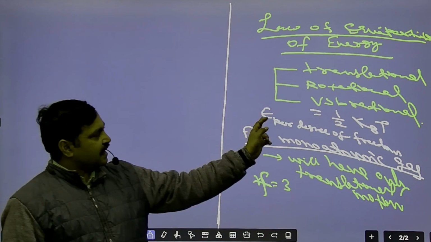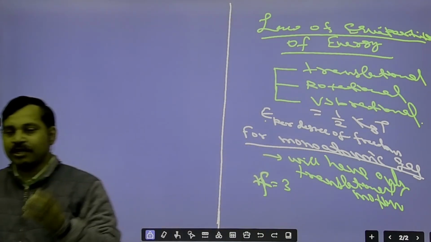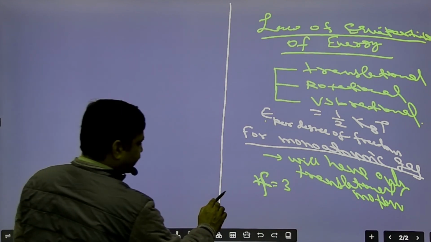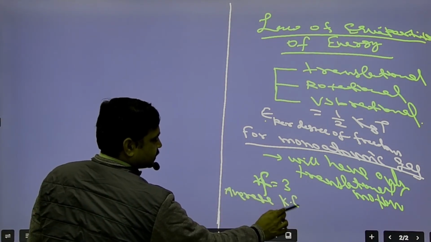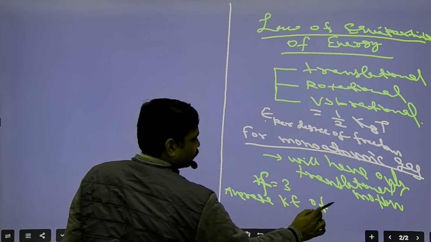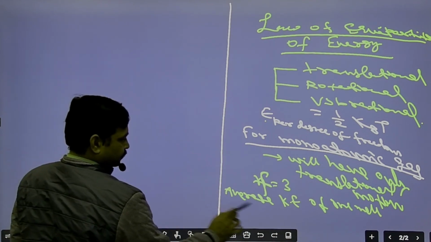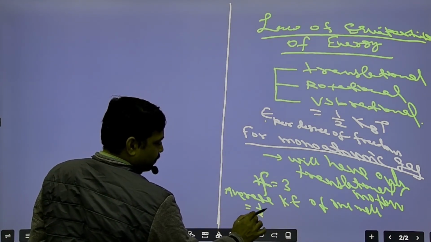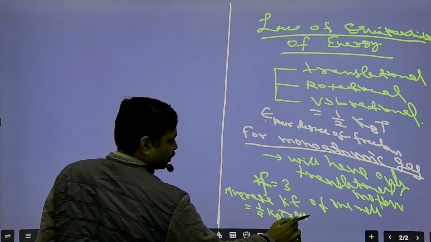So this was the energy for one molecule. If we want to find the energy of 1 mole of molecules, you can write the average kinetic energy of 1 mole will be equal to half kBT into Na, that is Avogadro number.